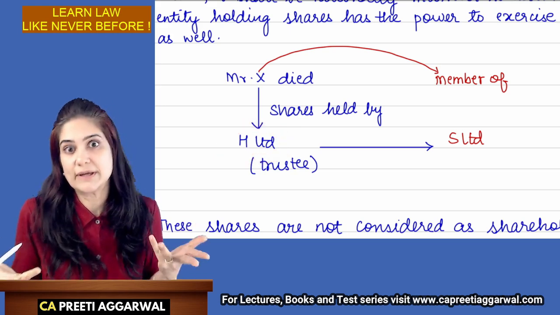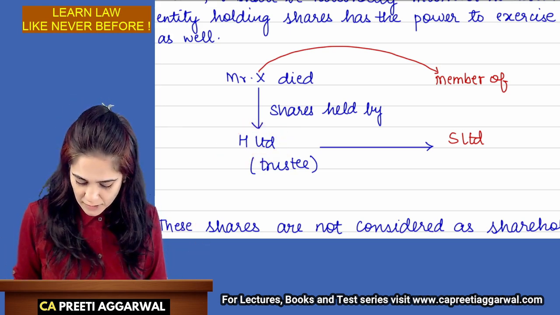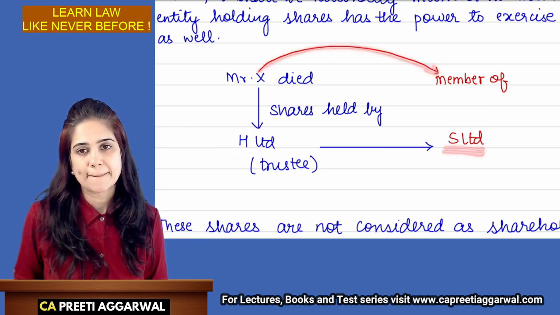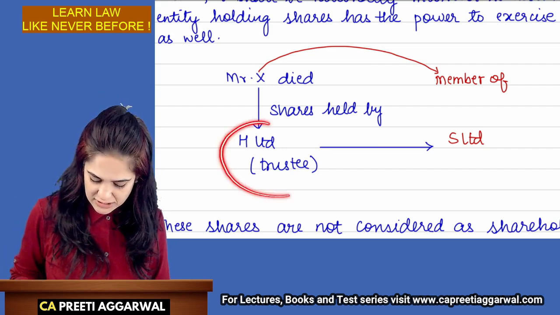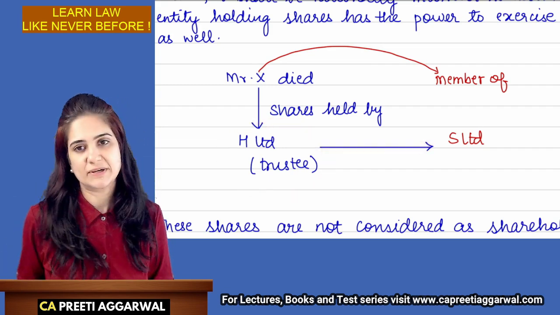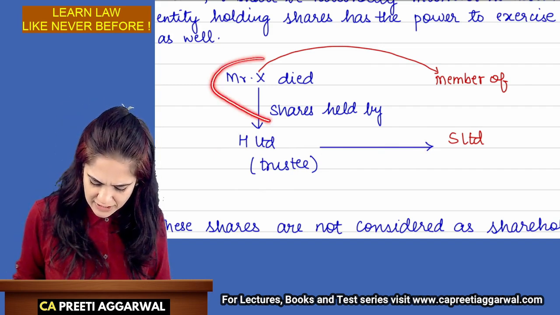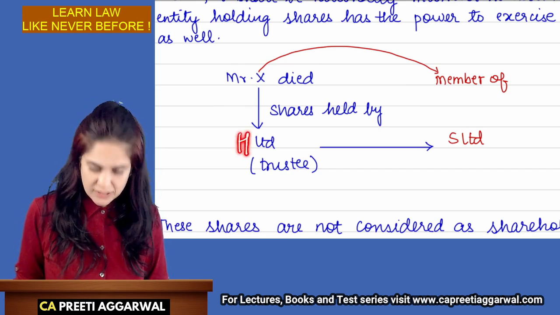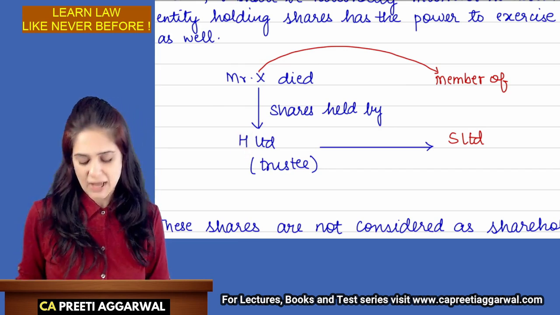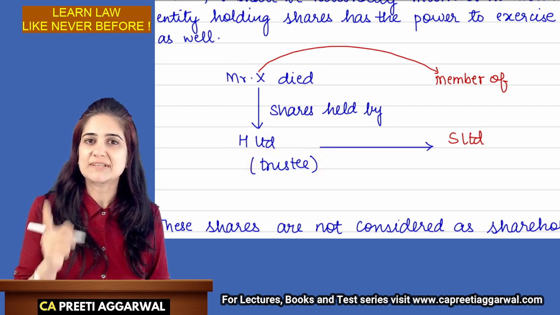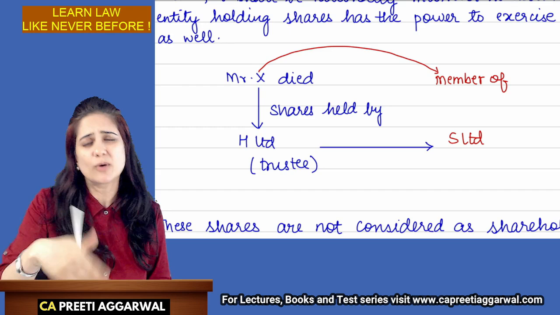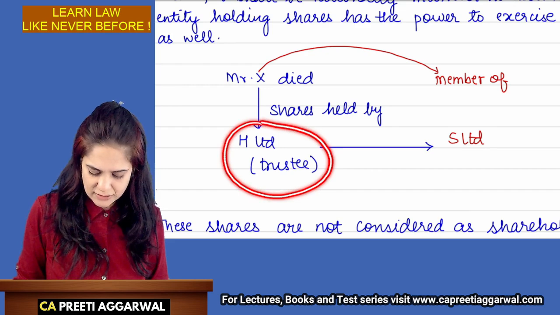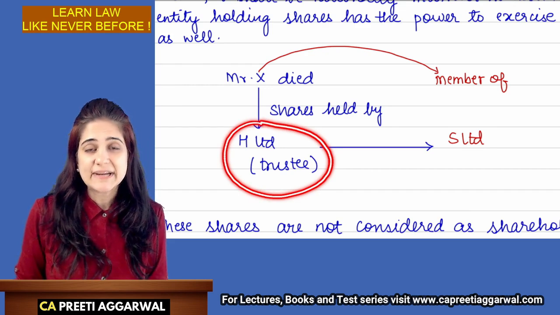Is it a holding company? Now, Mr. X, he was holding the shares of S Limited. I want to determine whether this is the holding of S Limited. So, should I include Mr. X's share also? No, ma'am. H Limited is holding those shares as a trustee. The shares actually belong to Mr. X and now his legal heir. So H Limited is holding the shares just as a trustee. It is in a fiduciary capacity.